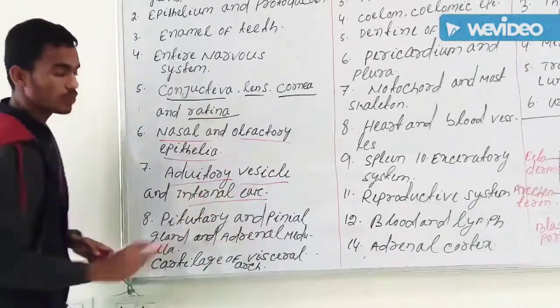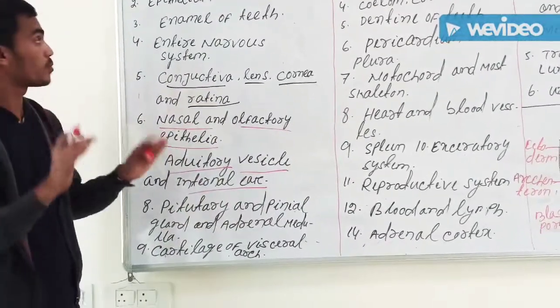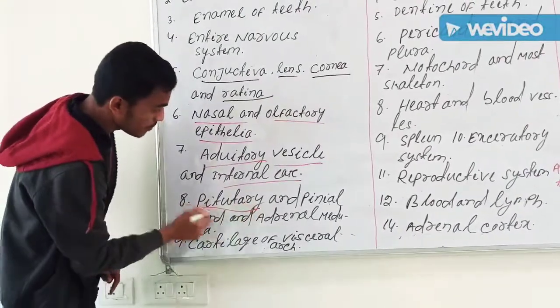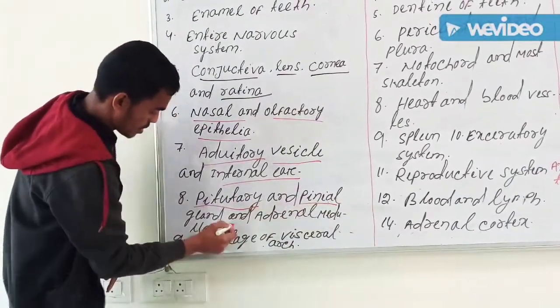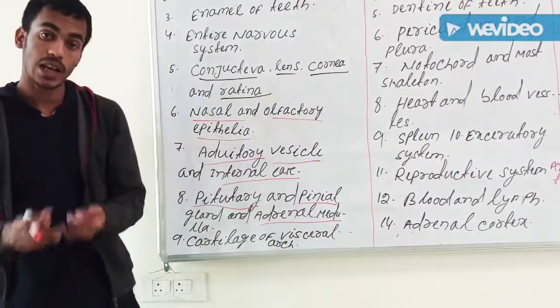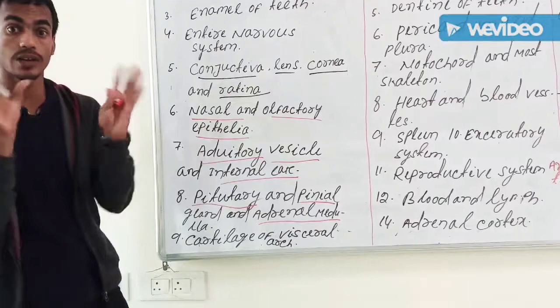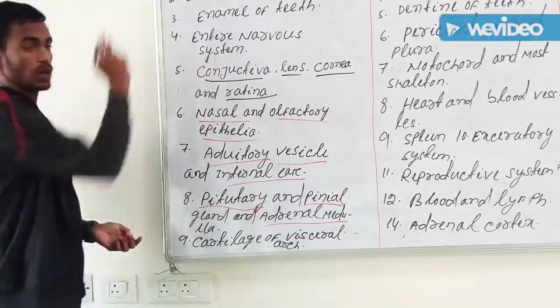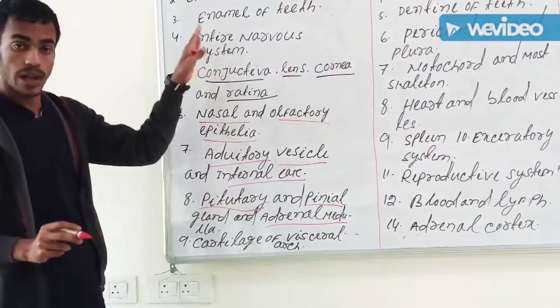Then pituitary. Not all glands are derived from ectoderm. Only you can remember it: only pituitary, pineal gland and adrenal medulla. Pituitary, pineal and adrenal medulla. Not the whole adrenal gland. Only the adrenal medulla comes from ectoderm. These three glands come from ectoderm.